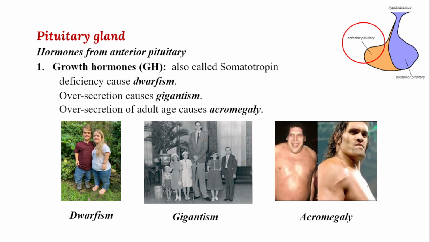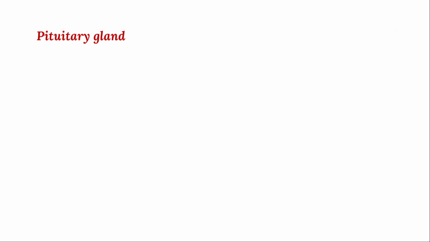In the early stage he was normal, but in the adult stage, because of oversecretion of the anterior pituitary, especially somatotrophin, it leads to acromegaly. Remember, in childhood deficiency causes dwarfism. Oversecretion causes gigantism. Oversecretion in adults causes acromegaly.